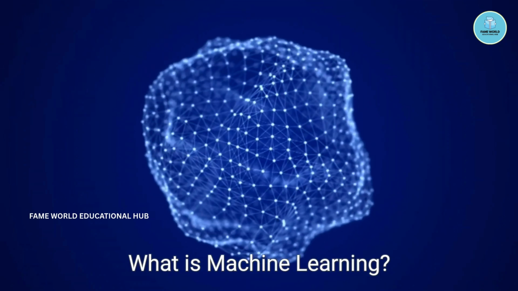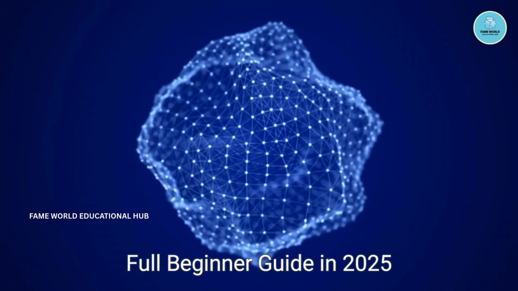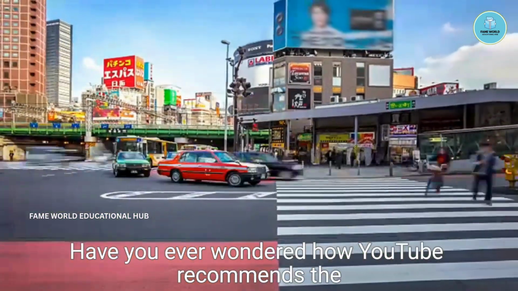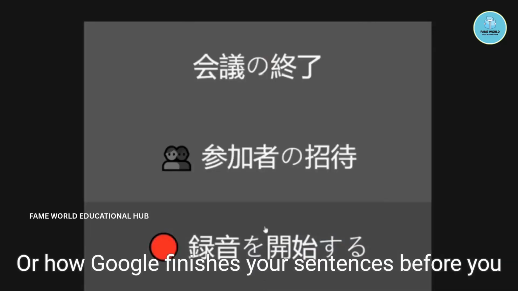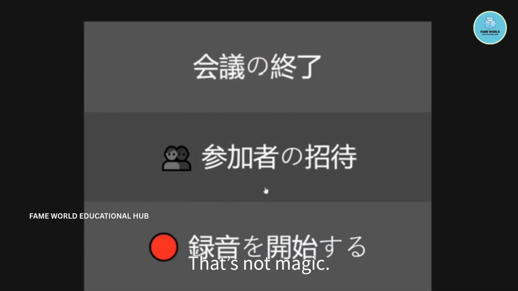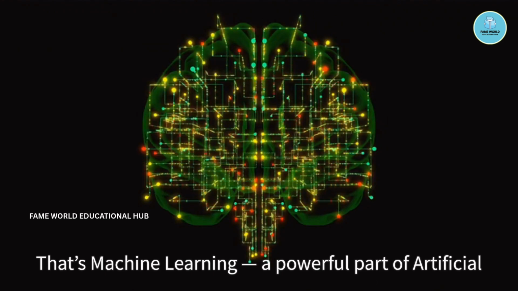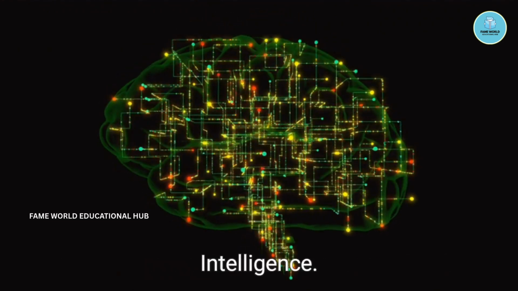What is machine learning? Full beginner guide in 2025. Have you ever wondered how YouTube recommends the perfect video for you? Or how Google finishes your sentences before you even type them? That's not magic. That's machine learning, a powerful part of artificial intelligence.